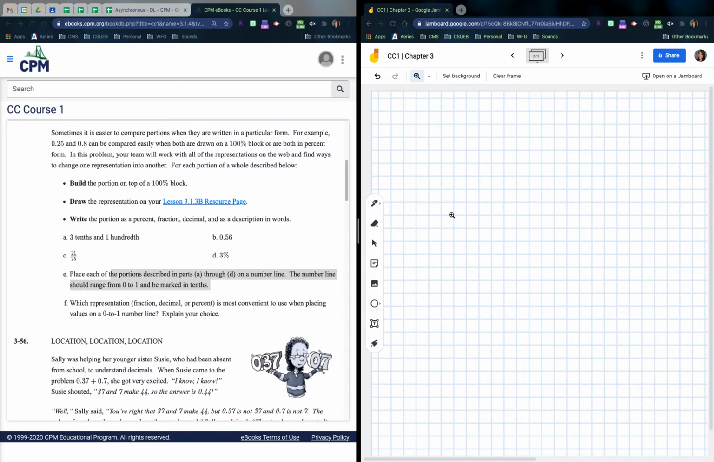Still on that same problem. D is 3%. So again, if I draw my hundredths blocks, so 1, 2, 3, 4, 5, 6, 7, 8, 9, 10.